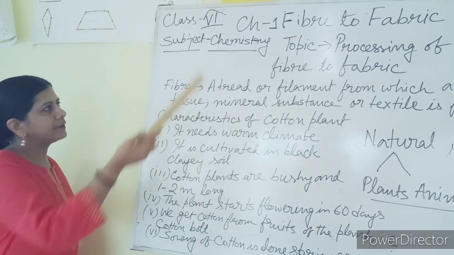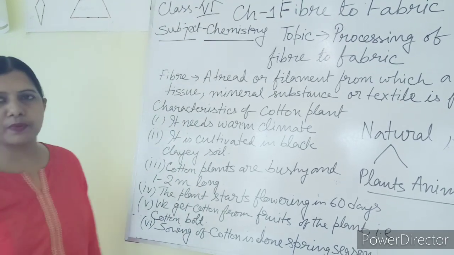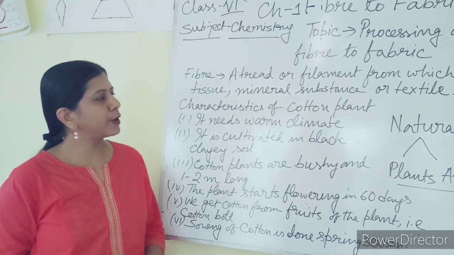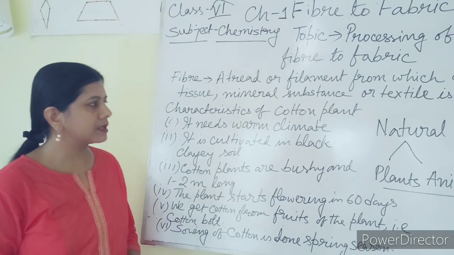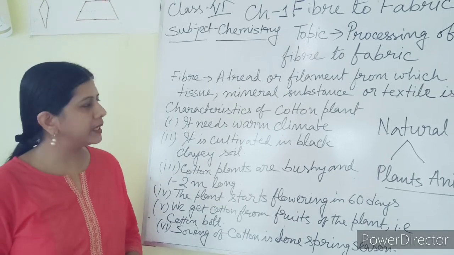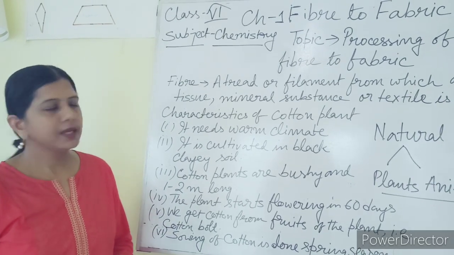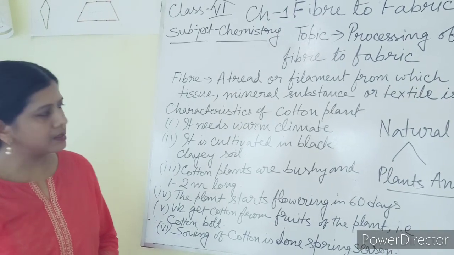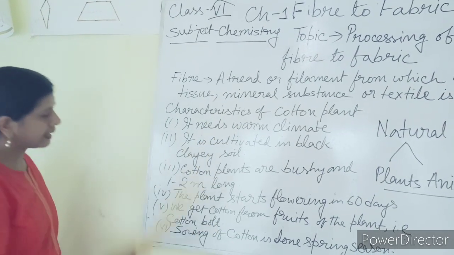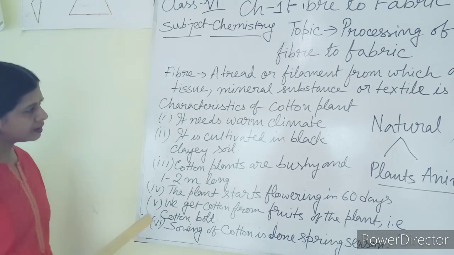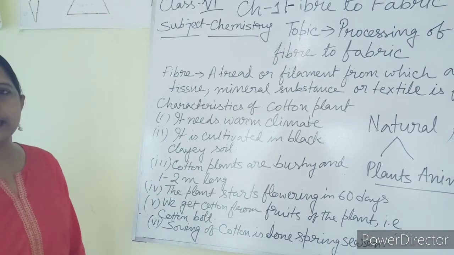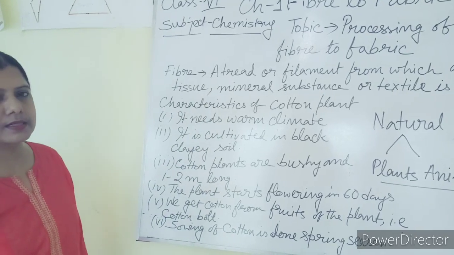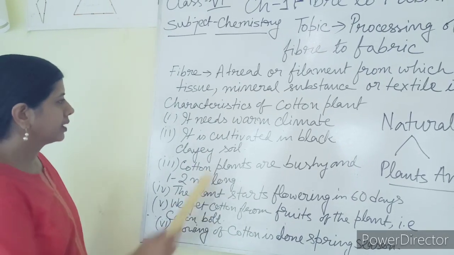Before getting the fiber for making fabric, the cotton plant has to be cultivated. For cultivating the cotton plant, certain characteristics have to be kept in mind. You may get a question: write down the characteristics of the cotton plant. I have already written the characteristics here. You can write any 2 or 3 characteristics. Now I will read out these characteristics so that it can help you.